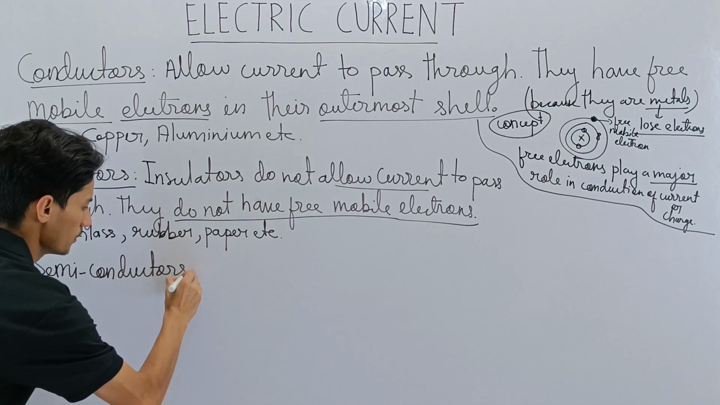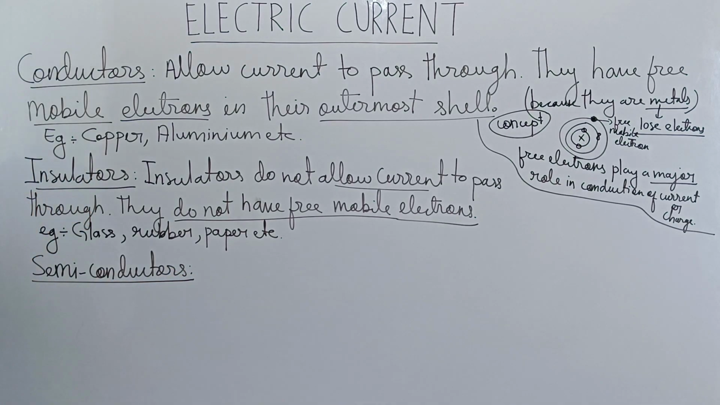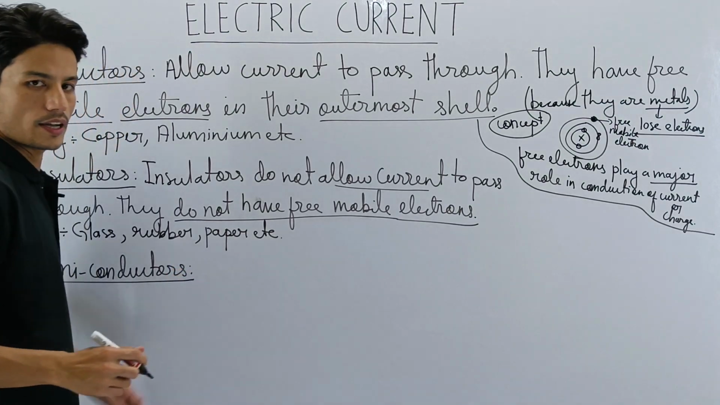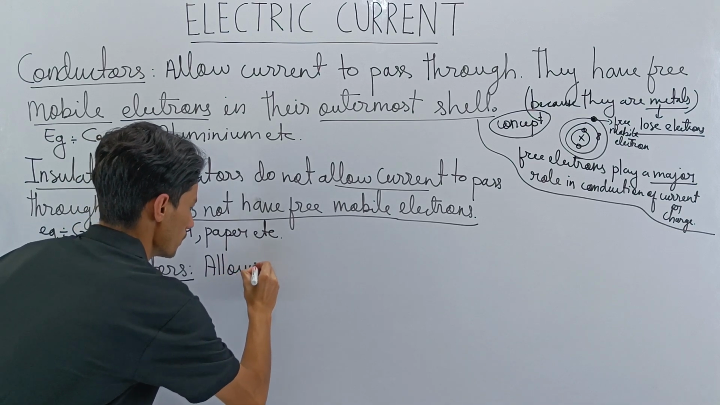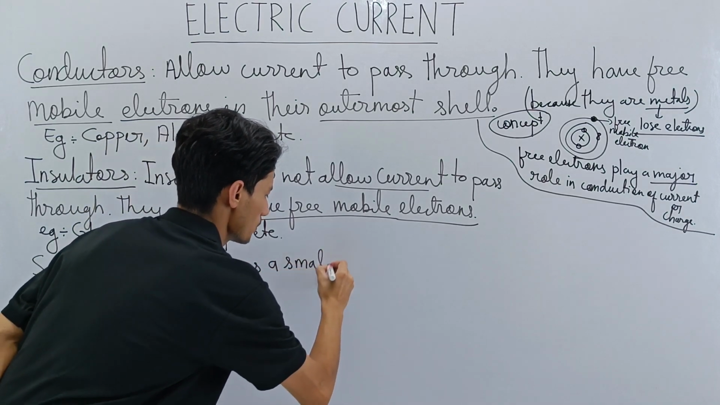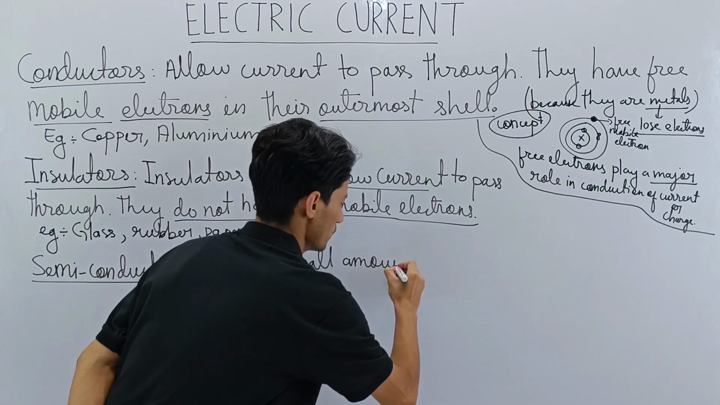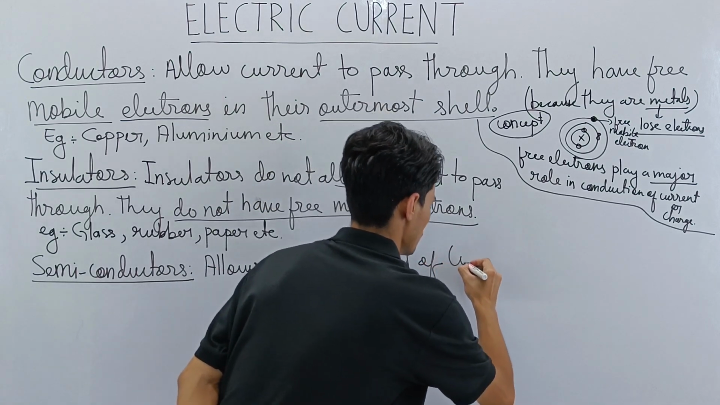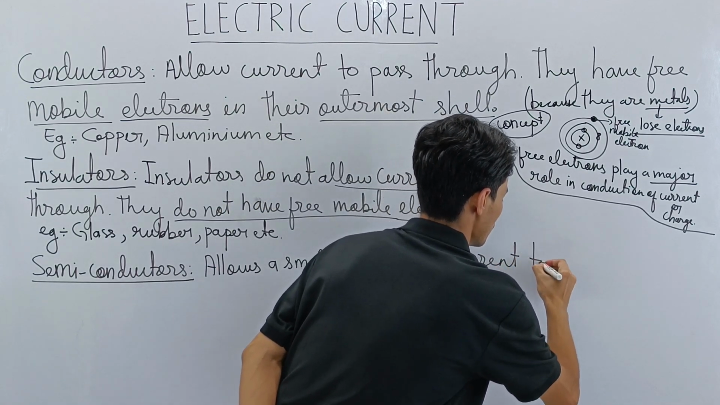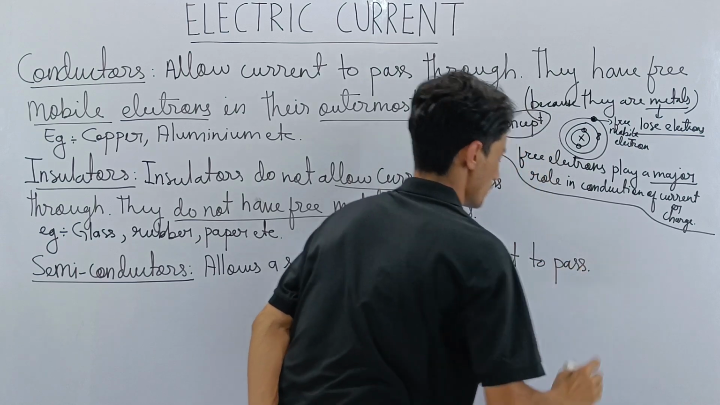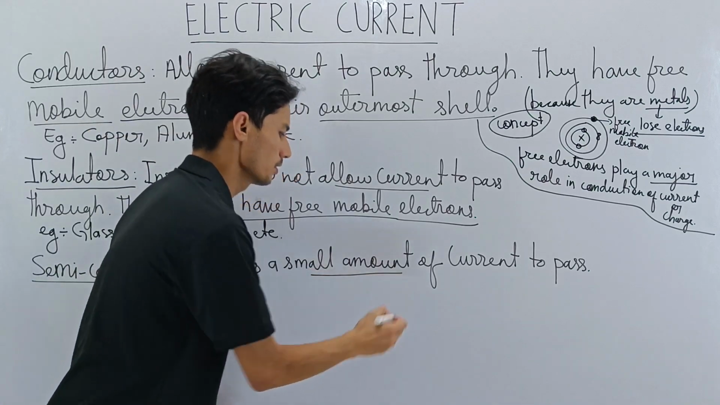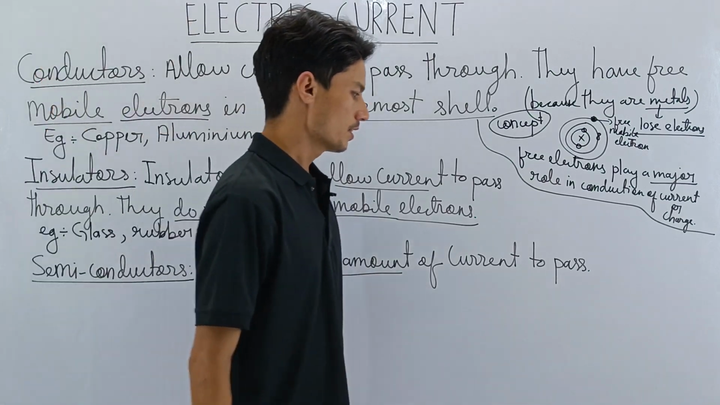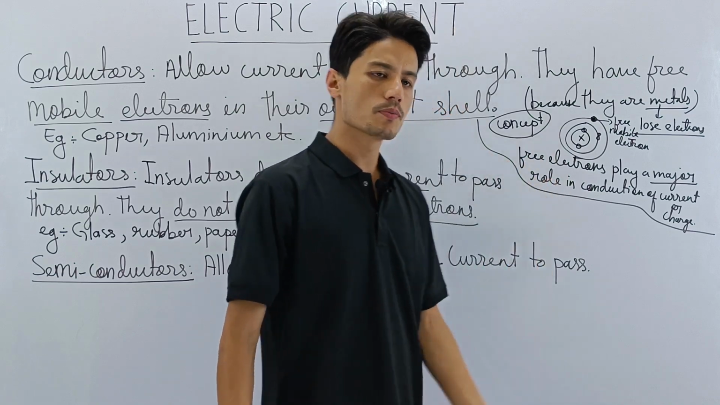So who is a semiconductor? Semiconductors allow only a small amount of current to pass through them. So semiconductors are those substances which allow a small amount of current to pass through. A small amount of current to pass through. We can also say they allow partial movement of current.